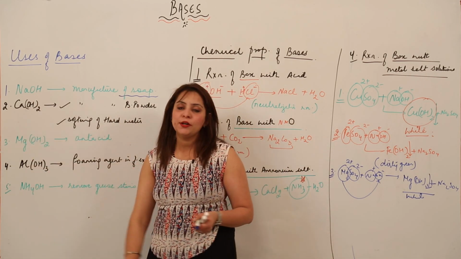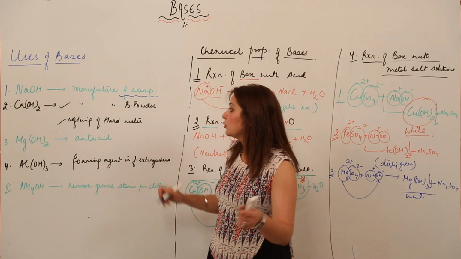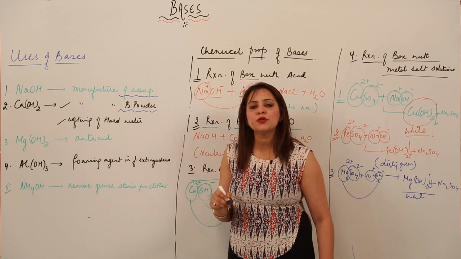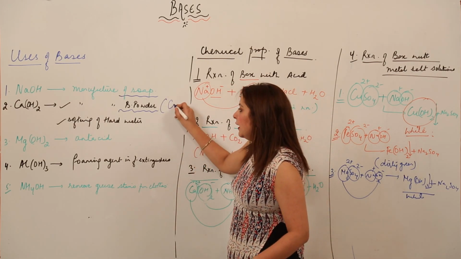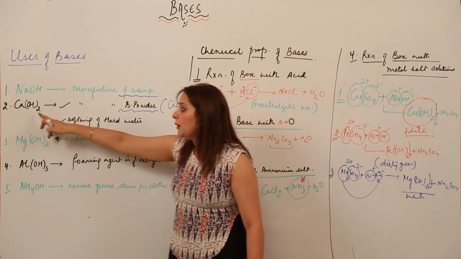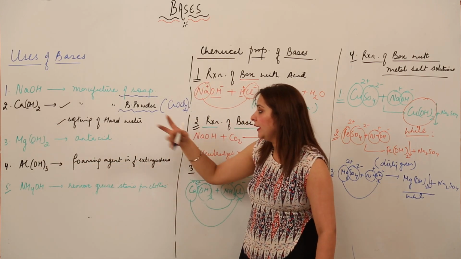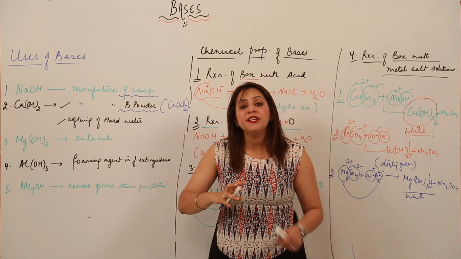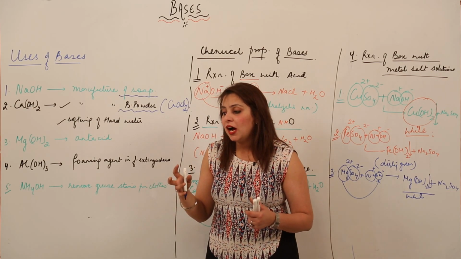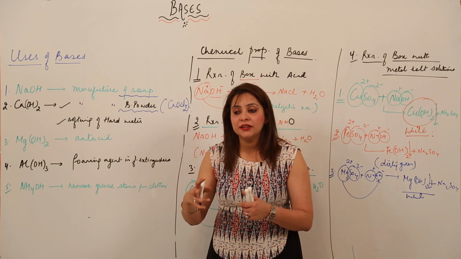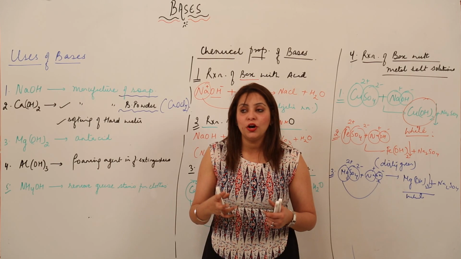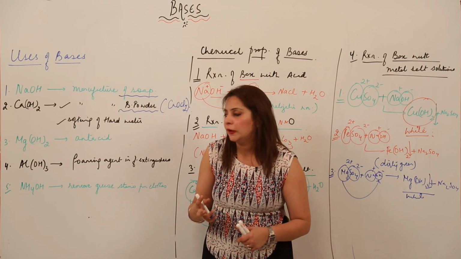Second, we have calcium hydroxide. Calcium hydroxide is used in preparing a substance, that is bleaching powder. And you know what bleaching powder is? What is the formula for bleaching powder? It is CaOCl2, calcium oxychloride. So when calcium hydroxide reacts with chlorine, it forms calcium oxychloride. And bleaching powder is very important. It acts as a disinfectant also. It helps in cleaning the tanks and all. And it has a property to bleach clothes as well.